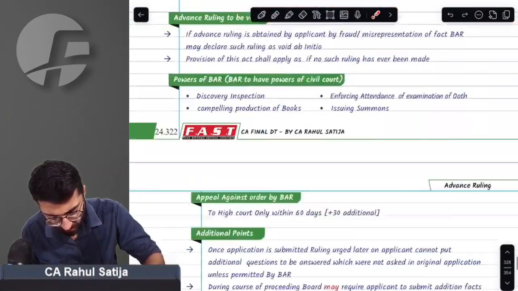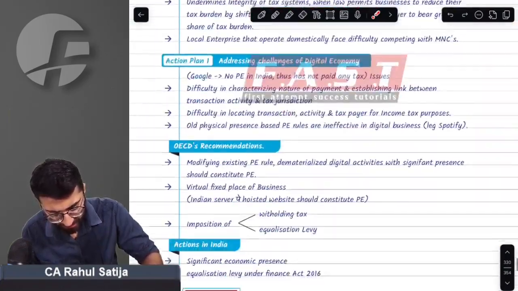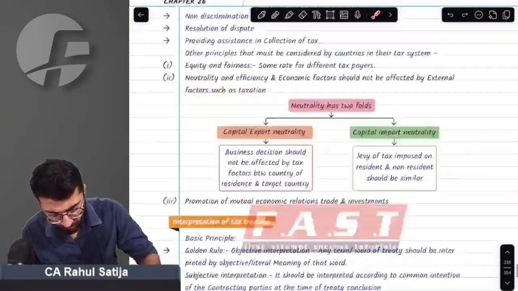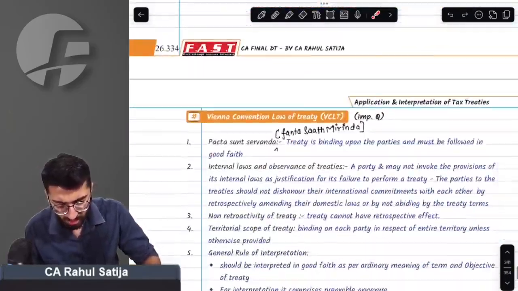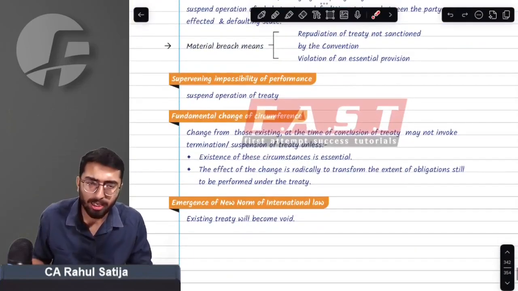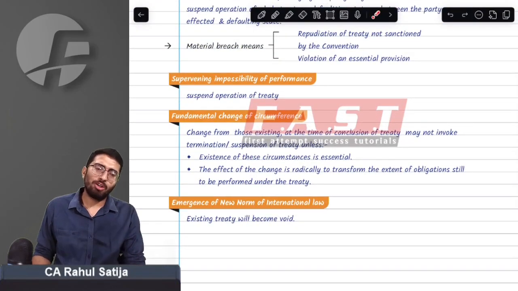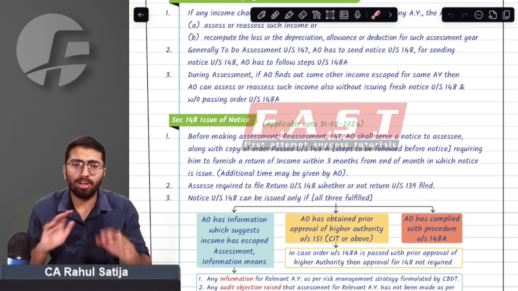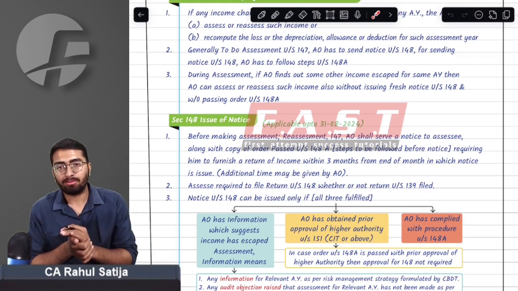Any amendment in advance ruling? No, sir, no amendment as such. Any kind of amendment in base erosion, profit shifting? No, sir, no amendments as such. Any kind of amendment in model tax conventions, tax treaties? No amendments as such. So continuing further with amendments in income escaping assessment or assessment procedure.